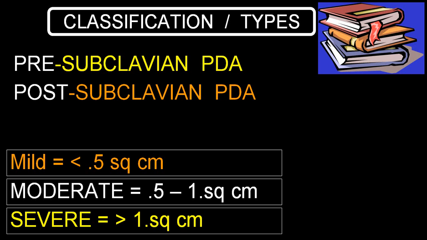Pre-subclavian means the duct communicates from the aorta to the pulmonary artery, by and large the left pulmonary artery, before the left subclavian. If it communicates after the origin of the left subclavian, it is called post-subclavian. Depending upon the size of the ductus arteriosus, it is called mild, moderate and severe. Less than 0.5 square centimeter is mild, between 0.5 to 1 is moderate, and more than 1 square centimeter is severe.